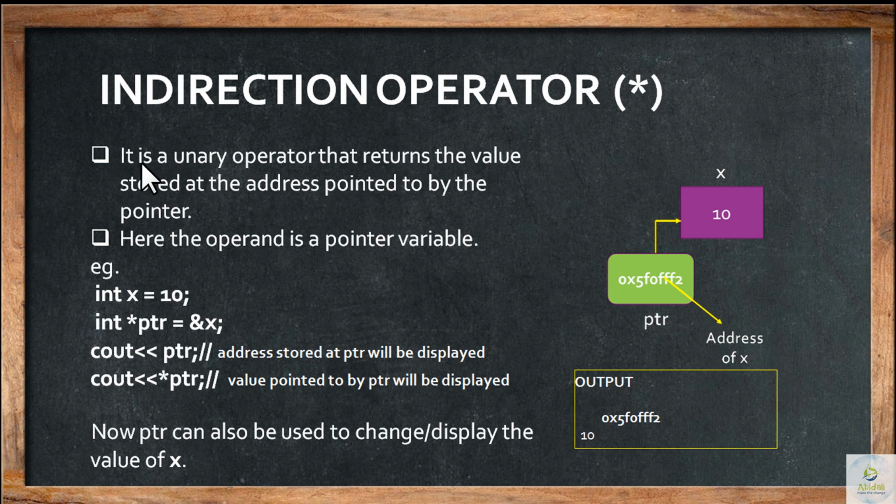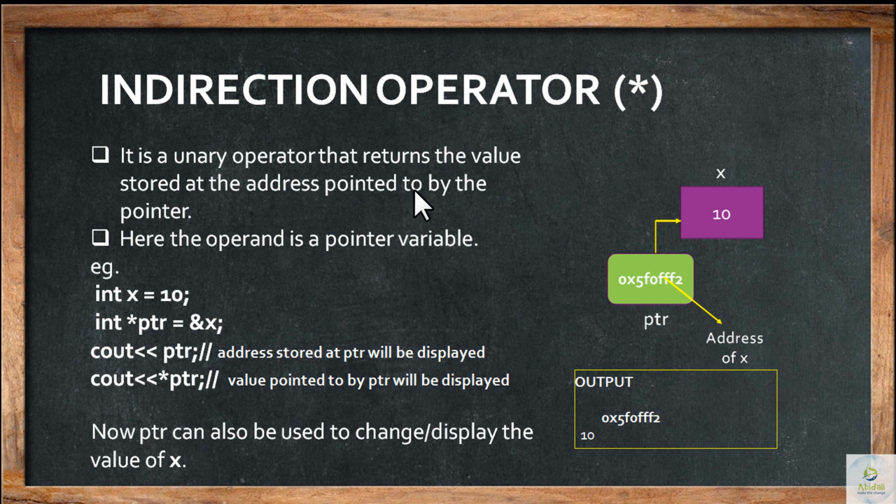An indirection operator is a unary operator that returns the value stored at a particular address pointed to by the pointer. So what it will do? It will return the value stored. Please remember this particular point: what it returns is the value. That is the key point, the bird's eye view that you need to take from the indirection operator: the value stored in that particular address will be returned by the indirection operator.